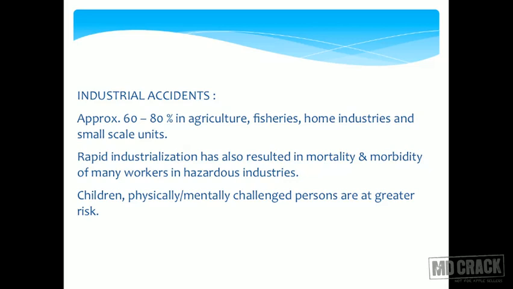Rapid industrialization has also resulted in mortality and morbidity of many in the hazardous working industries. We already saw protective goggles are missing, aprons are missing, equipment which is right for the right job is missing. Ergonomics is still a fancy word. So with all these conditions, industrial accidents are on the rise and the prevalence is also very, very high. Children, physically challenged people or mentally challenged people are obviously more prone to accidents.